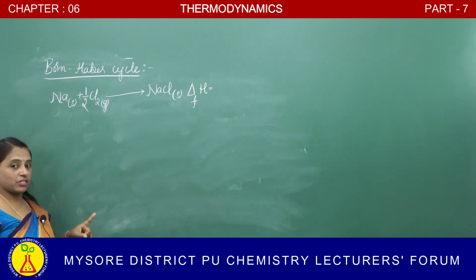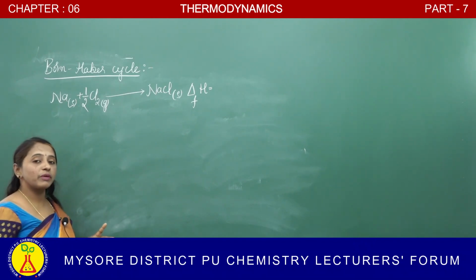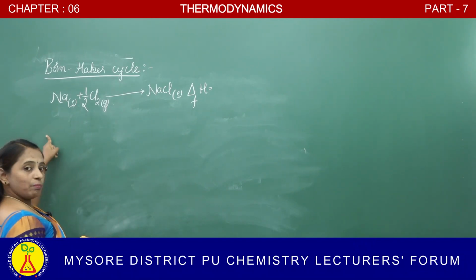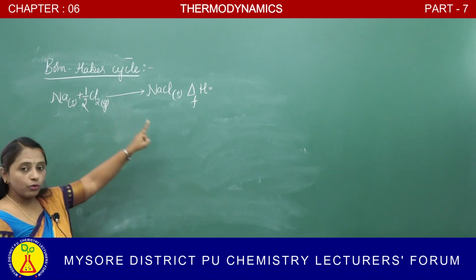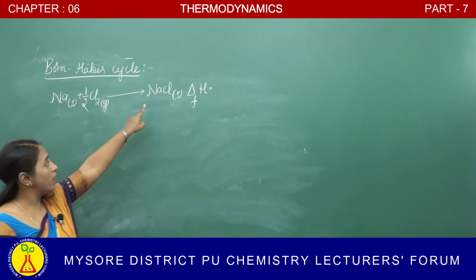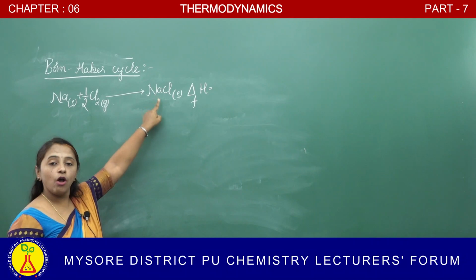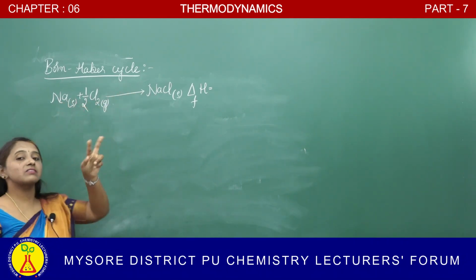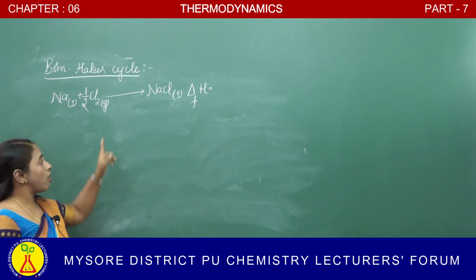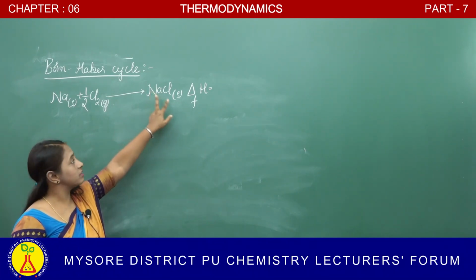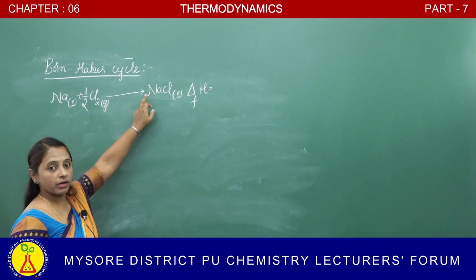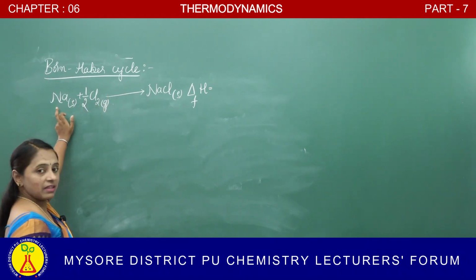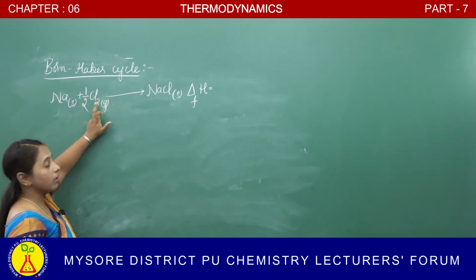What is the enthalpy of formation? It is the enthalpy change produced when 1 mole of a compound is formed from its elements in their standard states, like Na and Cl2.